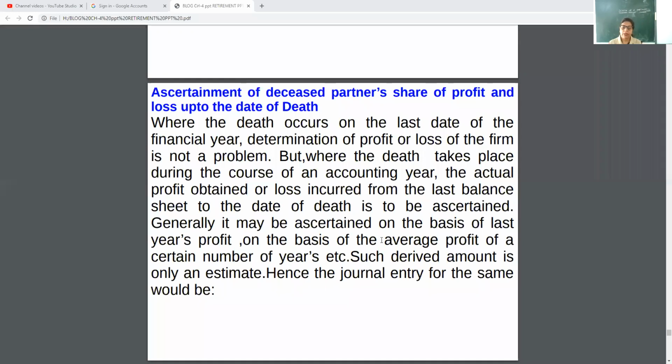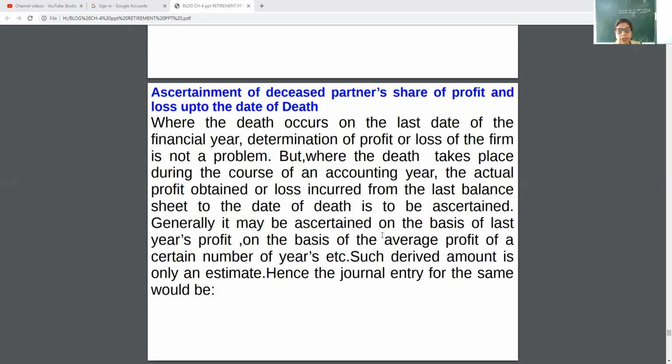So where the death takes place during the course of an accounting year, the actual profit obtained or loss incurred from the last balance sheet to the date of death is ascertained. Generally, it is ascertained on the basis of last year's profit, or on the basis of average profit of a number of years. Such a derived amount is only an estimate. See, this is the numerical part. I will explain it to you on the board.